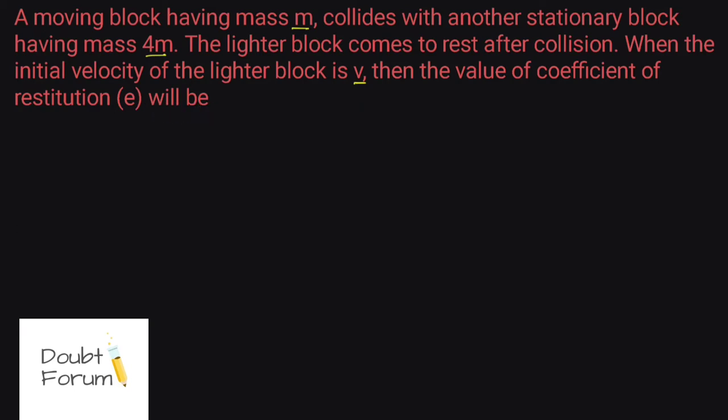So here in this question, suppose this is a lighter block and there is a heavier block. These two blocks are given. The mass of the lighter block is m and the velocity with which this smaller block was moving before collision is v. The mass of this bigger block is 4m, that is 4 times the smaller mass. Initially this block is stationary and it is not moving.